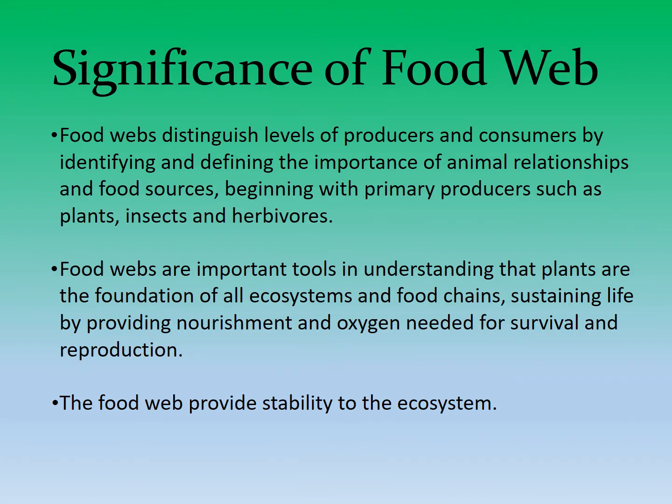Let us move forward to the significance of food web. So food webs distinguish the levels of the producers and consumers by identifying and defining the importance of animal relationships and food sources, beginning with primary producers such as plants, insects, and herbivores. Food webs are also an important tool in understanding that plants are the foundation of all the ecosystem and food chains, sustaining life by providing nourishment and oxygen needed for the survival and reproduction of different other animals. The food web also provides stability to the ecosystem.